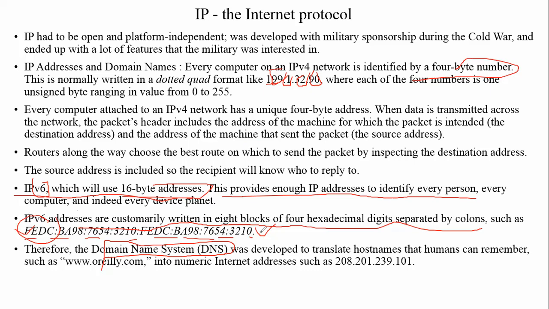That's why a new system was developed, called the domain name system. It was developed to translate host names that humans can remember, such as www.oreilly.com, into numeric internet addresses. The IP address is converted into a naming convention, called DNS.